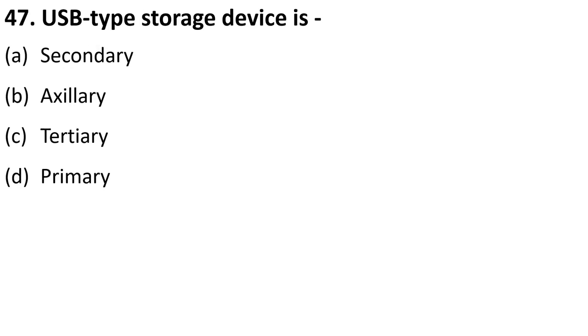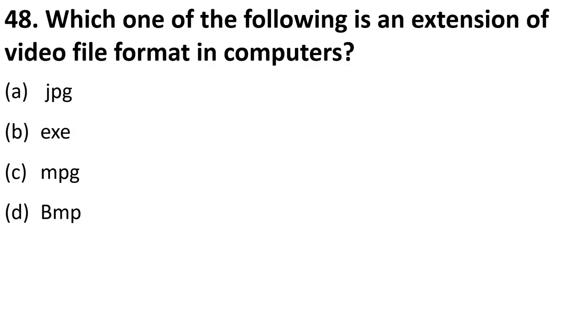USB type storage device is secondary, auxiliary, tertiary, or primary. USB means universal serial bus, your pen drive. So, pen drive is an example of secondary storage. Next is, which of the following is an extension of video file format in computers?